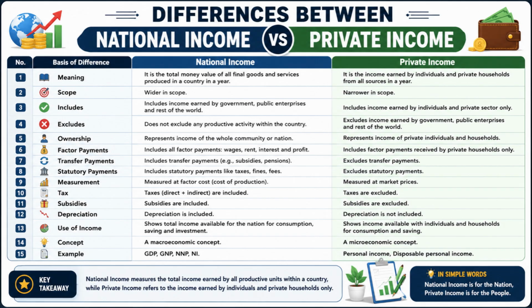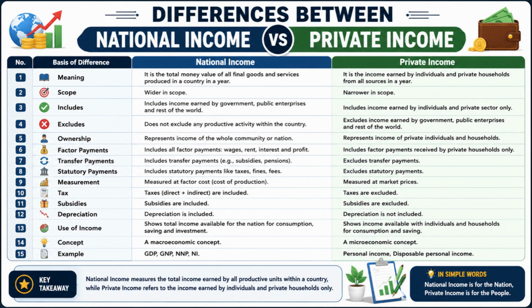Number 3. National income includes income earned by households, businesses, government enterprises, and foreign sectors, whereas private income includes only income received by private individuals and households. Number 4. National income represents the income generated within the economy as a whole, whereas private income represents income available to the private sector only.